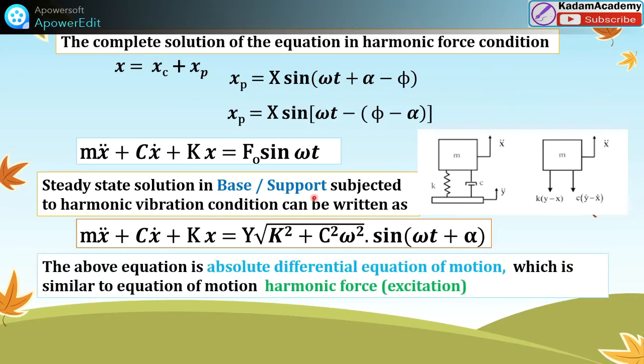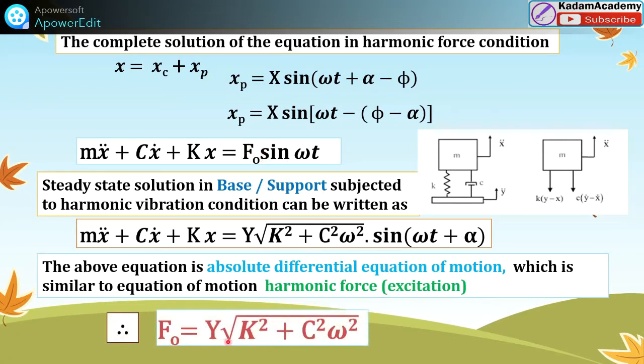This is the equation of motion for the steady state in case of the base support excitation. The upper equation is nothing but the absolute differential equation of the motion, which is similar to the equation of harmonic force. Just comparing these two equations, these terms remain the same. This Fo we can write by replacing Fo with this term: y into under root of k square plus c square into omega square. So Fo is equal to y under root of k square plus c square omega square.